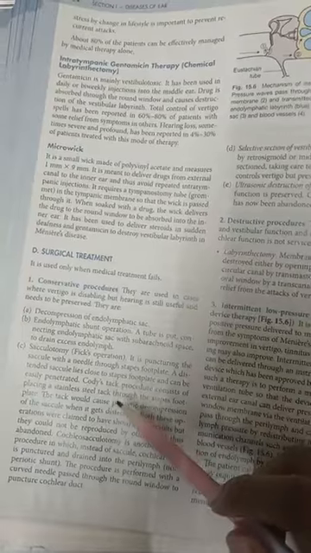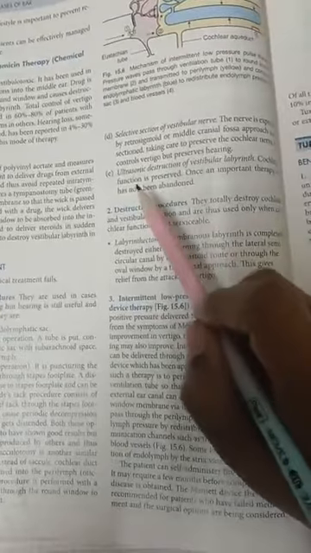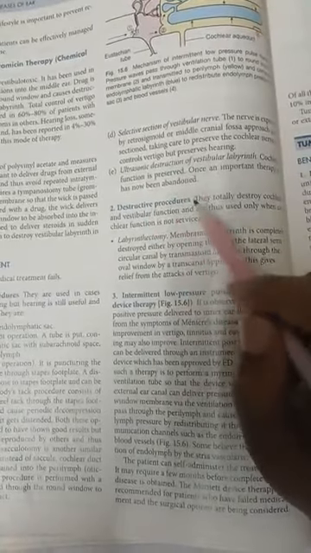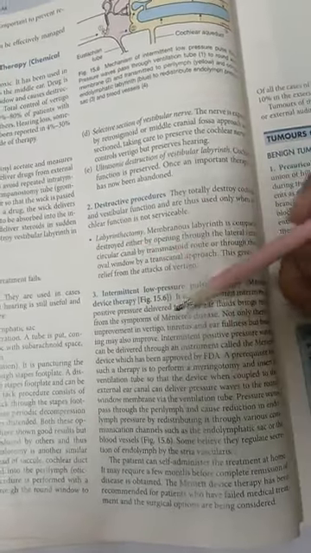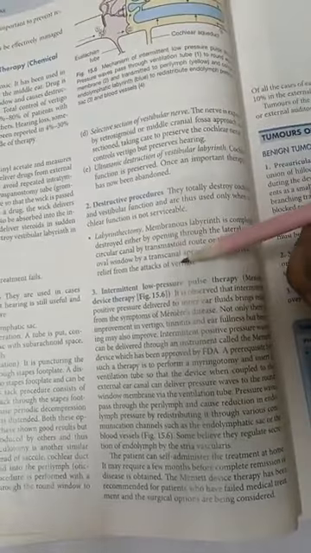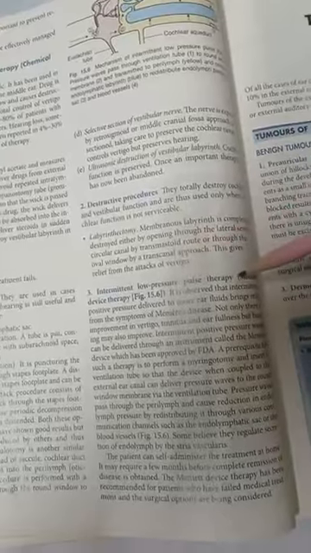Then comes surgical treatment: conservative procedures like decompression of the endolymphatic sac, endolymphatic shunt operation, and sacculotomy known as the Fick operation. Then selective section of the vestibular nerve, ultrasonic destruction of the vestibular labyrinth, destructive procedure labyrinthectomy, and we can also see intermittent low pressure pulse therapy, that is Meniere's device therapy.